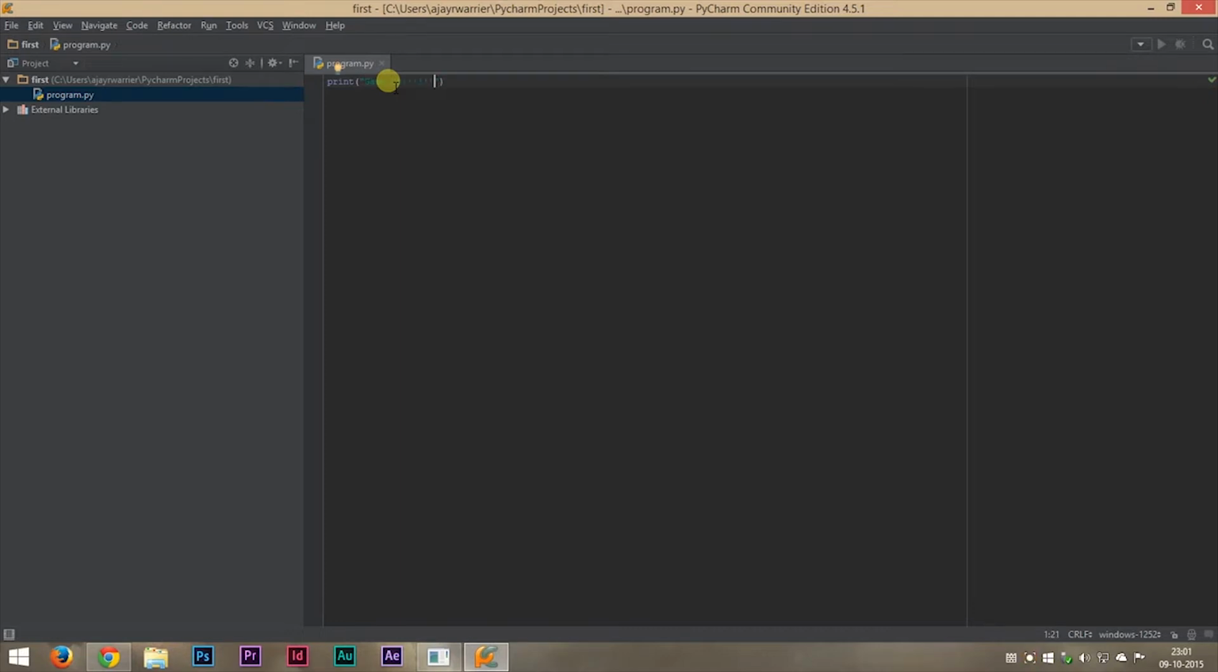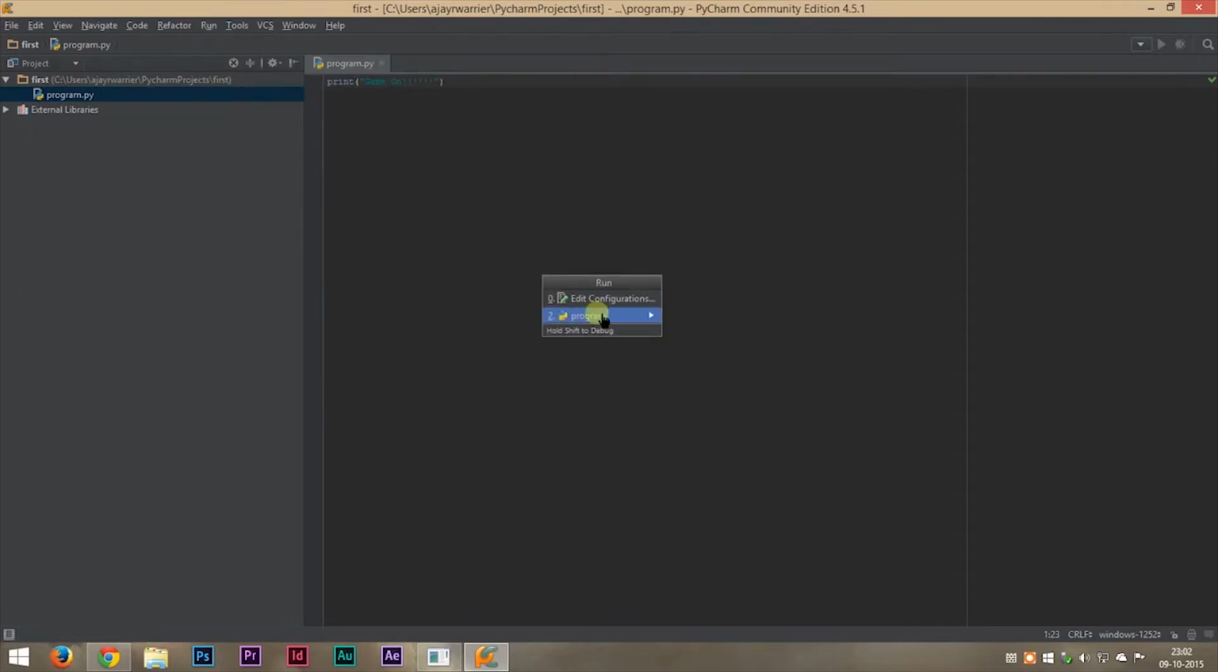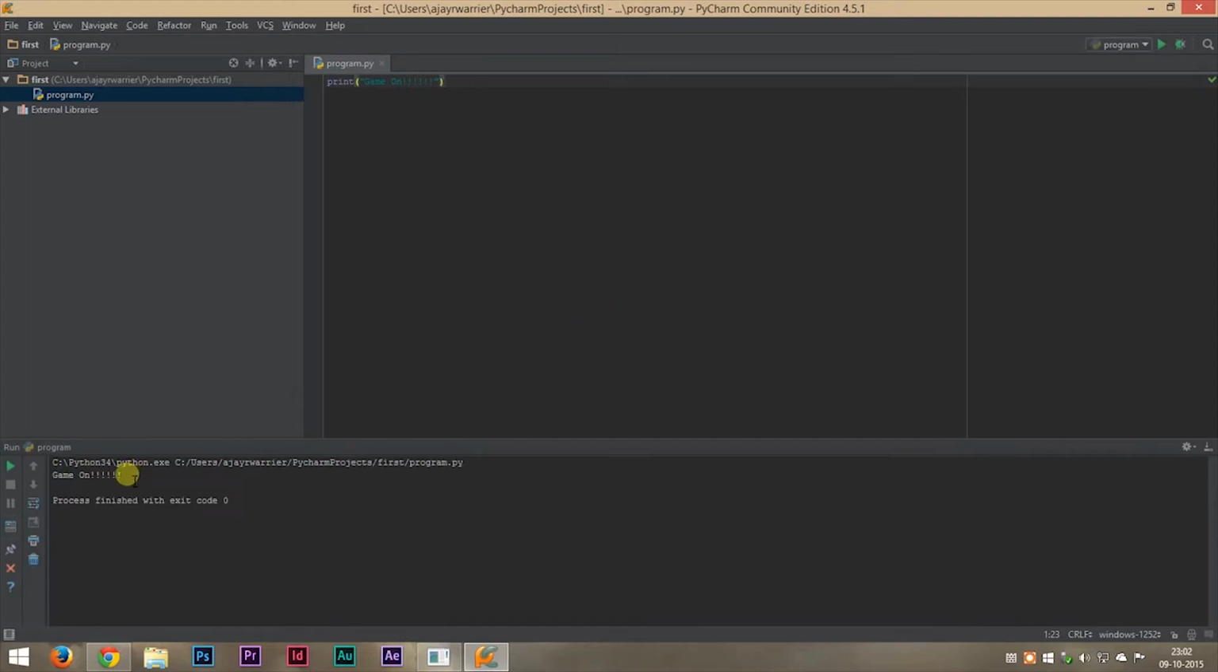Okay, now to run this program, we'll go to the run menu and we'll click on run. And we'll select our program. And you can see the output here. This is where you will get the output in PyCharm. You can see that game on is being printed onto the screen.